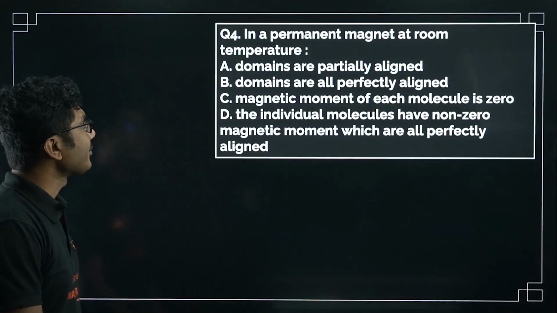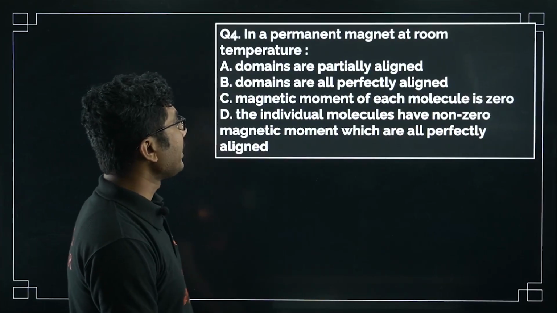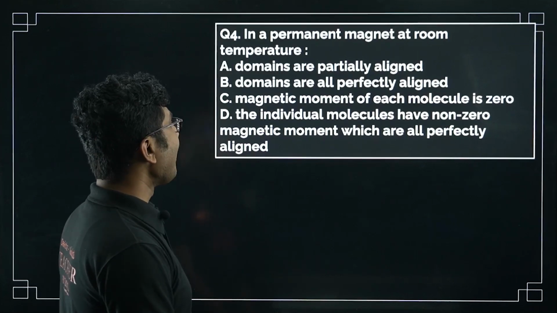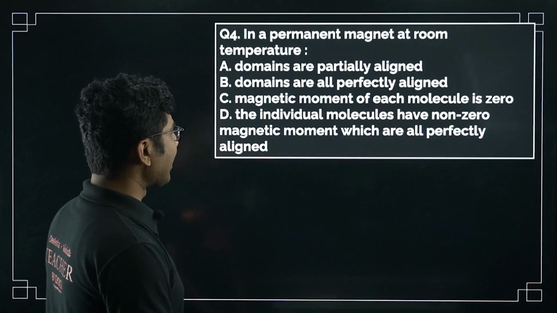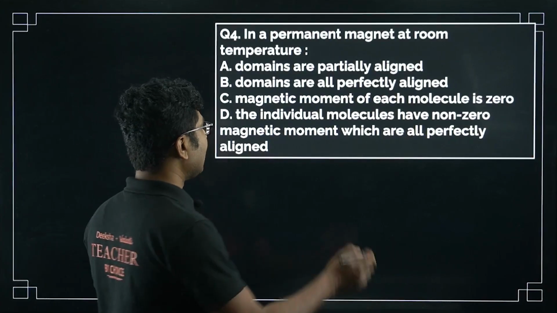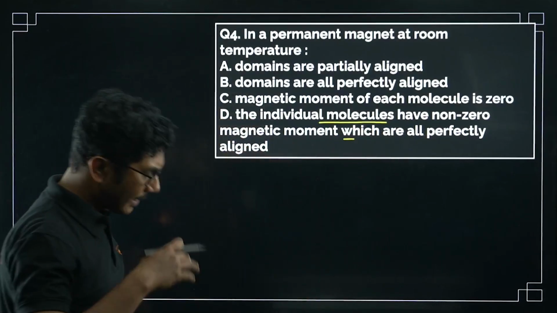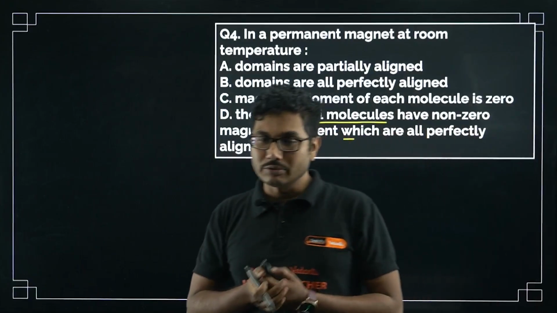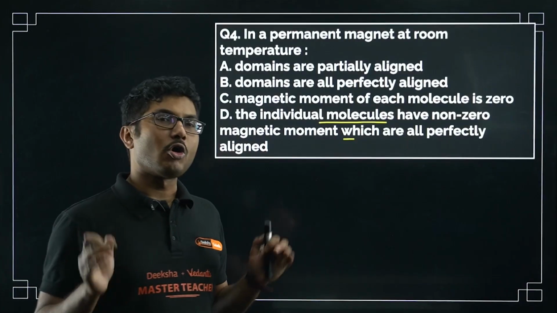Now let's go to the next question. In a permanent magnet at room temperature, domains are partially aligned; domains are all perfectly aligned; the magnetic moment of each molecule is 0; or the individual molecules have a non-zero magnetic moment which are all perfectly aligned. First, the individual molecules might have a magnetic moment, but they are aligned inside a particular zone, which is called a domain, and at room temperature they are not all perfectly aligned.